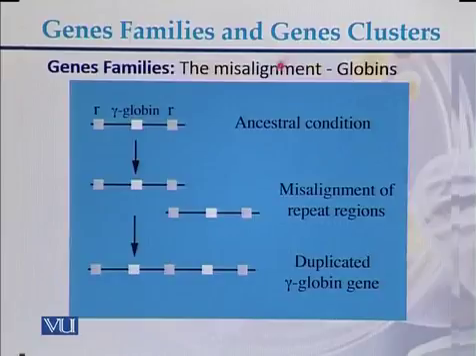Gene families due to misalignment. The best example of misalignment is the globins. Here we can see the ancestral condition on the chromosome. Then due to the misalignment of the repeat regions, these two chromatids are not aligned with each other. Due to this misalignment, the duplicated globin gene appeared. Here we can see this one, the second part, and then the third, fourth and fifth. So due to misalignment, the two different sequences merge with each other, and that is one of the main reasons for gene families.